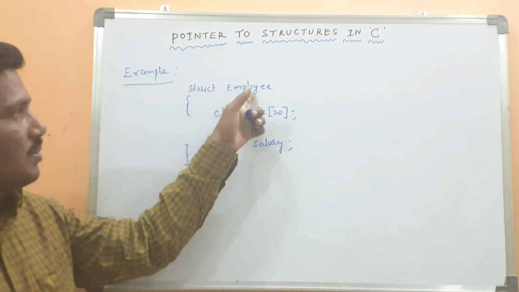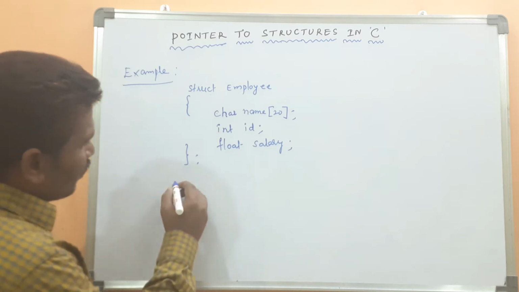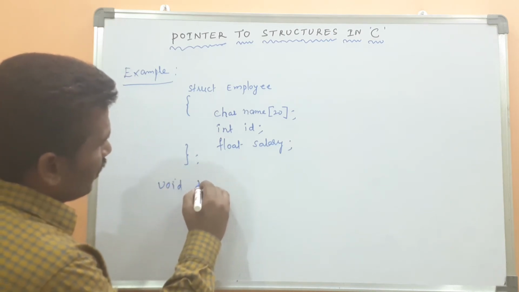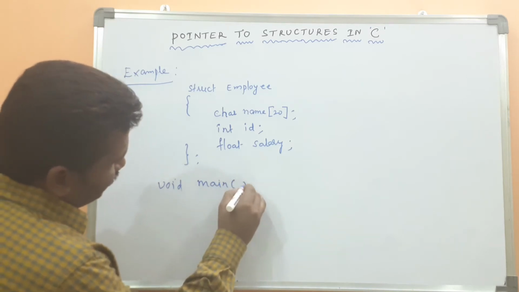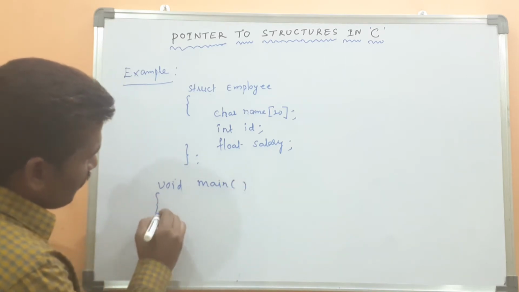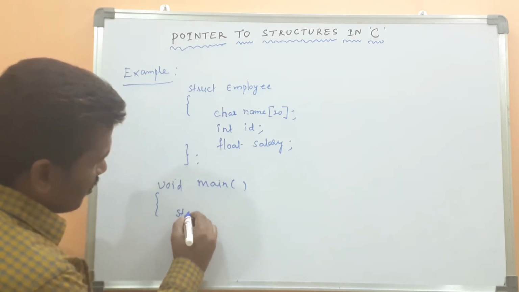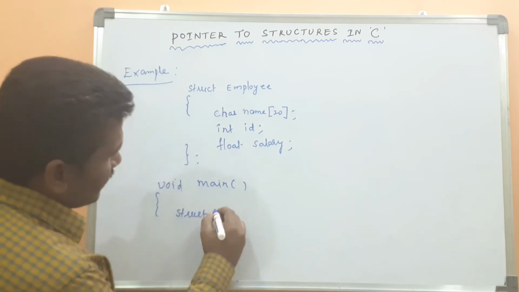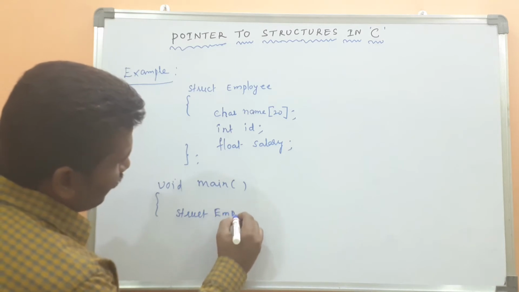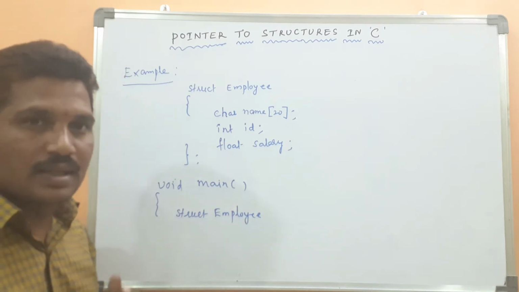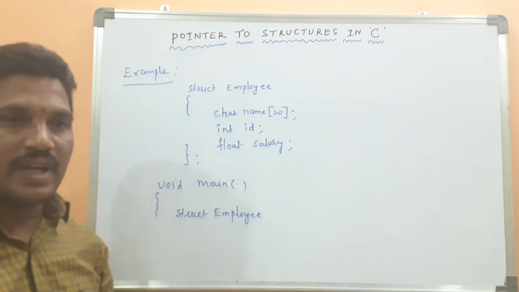The structure name is employee. Then in void main, we can declare the structure variable. What is the syntax? Struct, then the structure name employee, then the structure variable name.